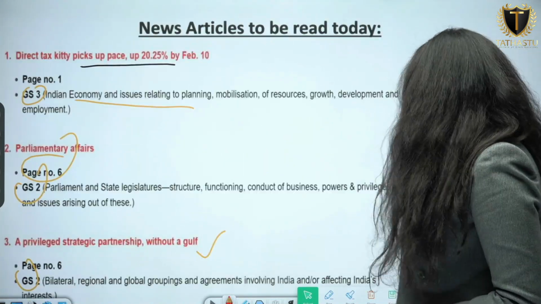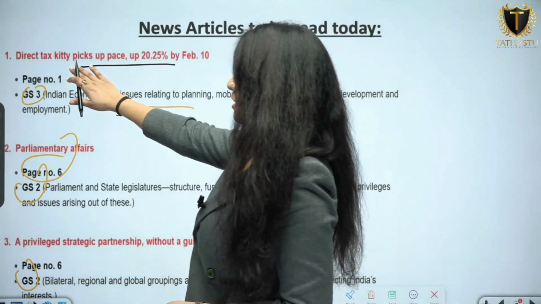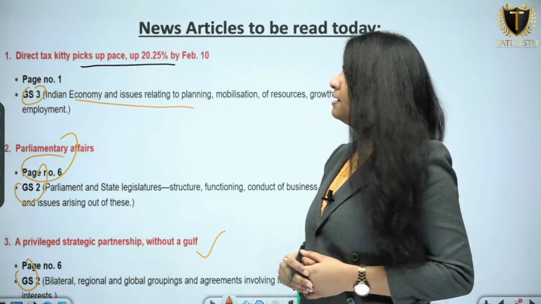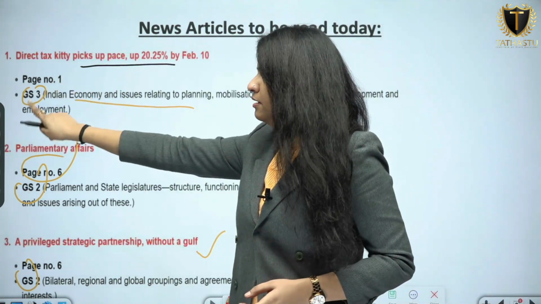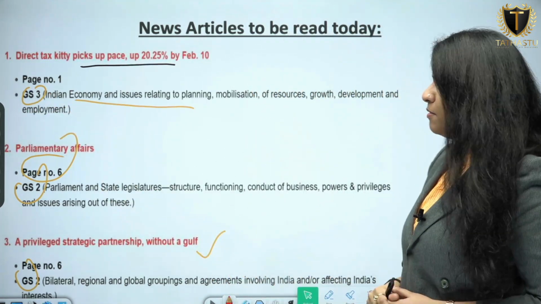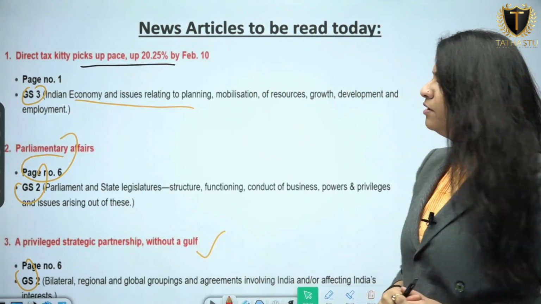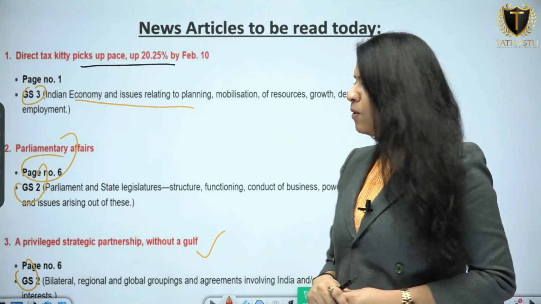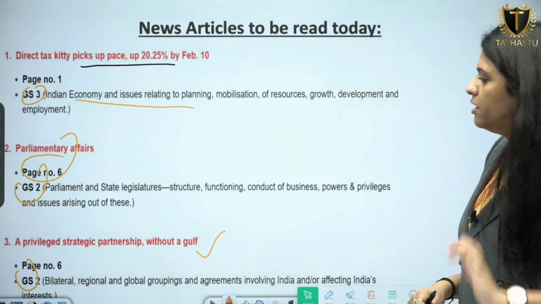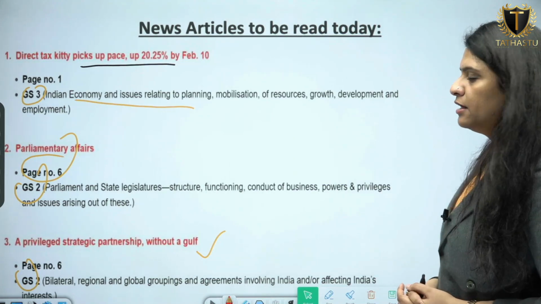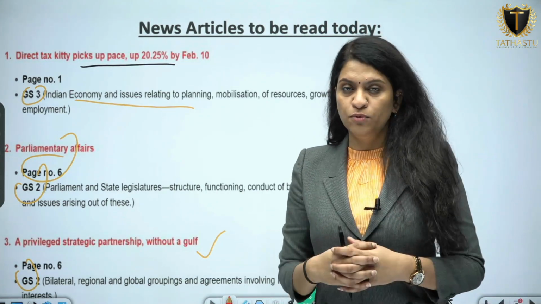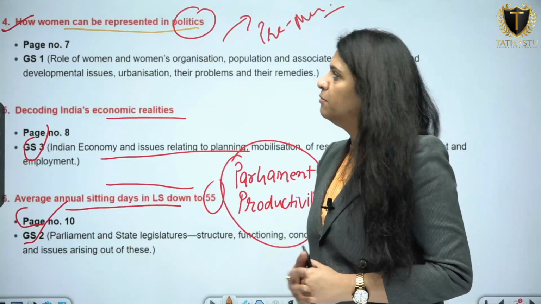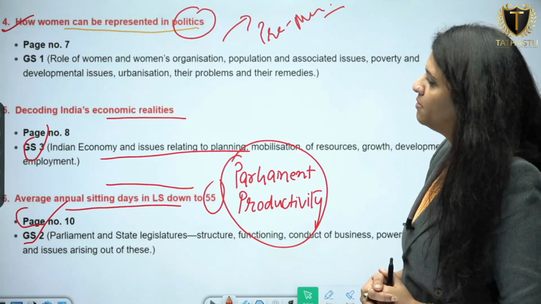The first article which we will be reading in detail is "Direct Tax Kitty picks up pace, up 20.25% by Feb 10", page number 1, related to GS paper 3, Indian economy. The second article is Parliamentary Affairs, page number 6, GS paper 2. The third article to be read in today's newspaper is "A privileged strategic partnership without a Gulf", on the India-UAE relationship, which we will look at in detail from all dimensions. The fourth is how women can be represented in politics, important for page number 7, GS1.